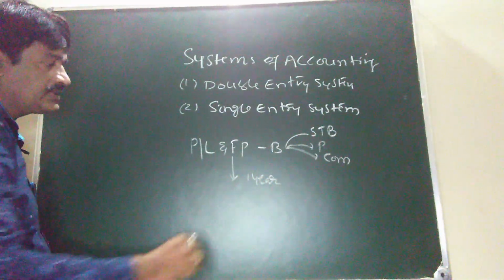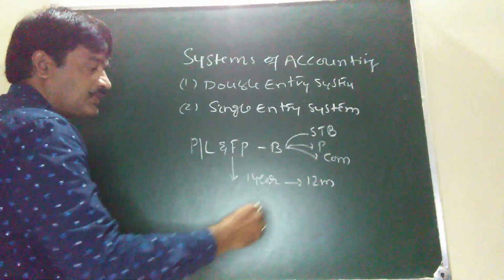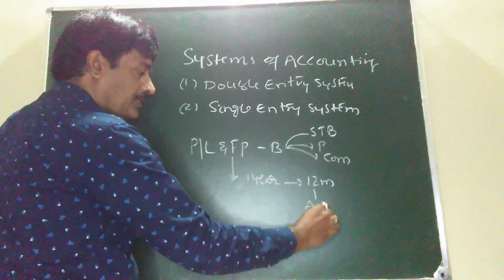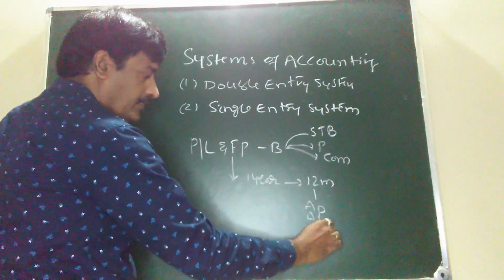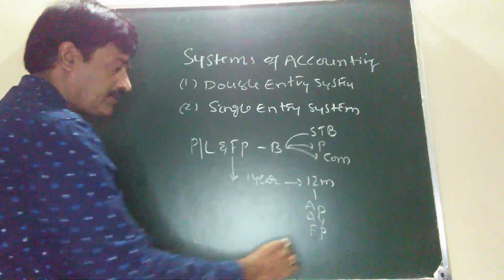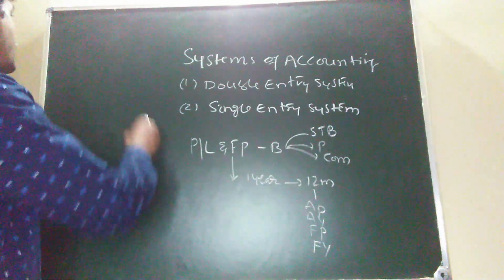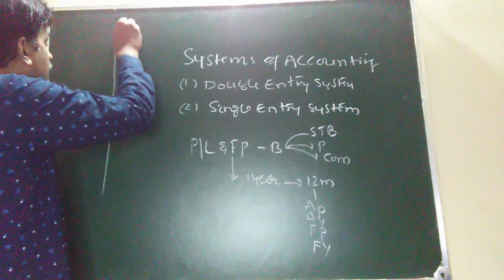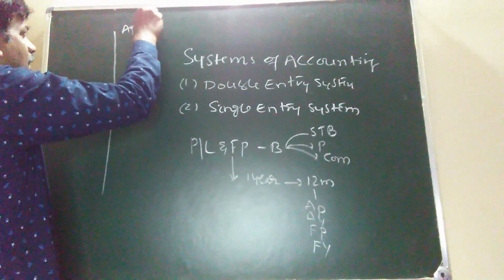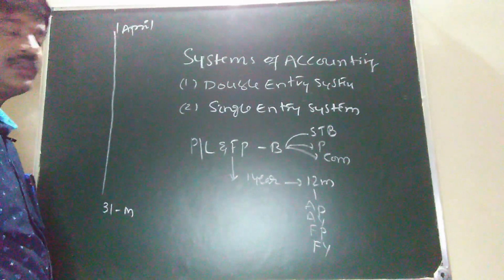A year consists of what? 12 months. This 12 months period is called accounting period, accounting year, financial period or financial year. Every financial year starts from 1st April and ends with 31st March.